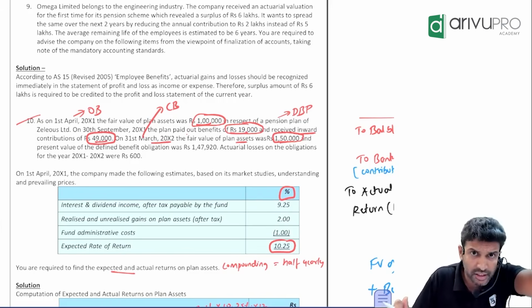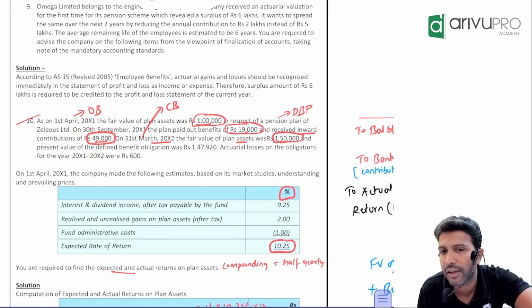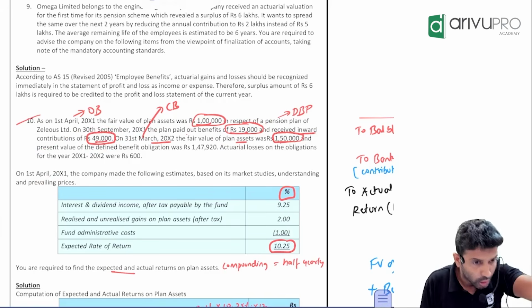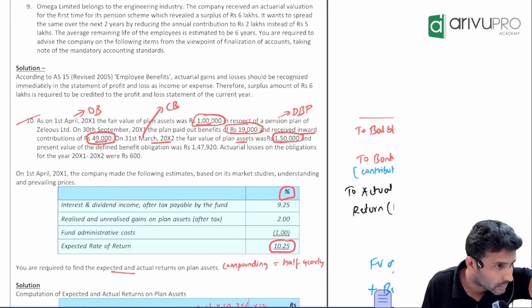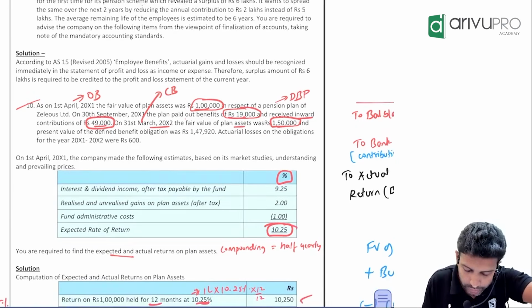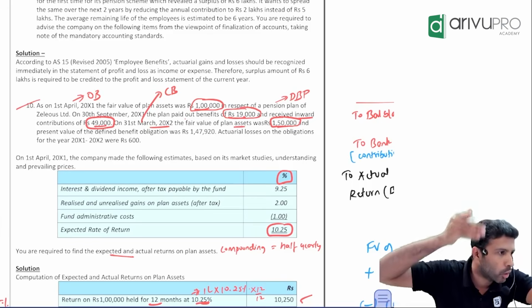So if you have invested some money, you will expect a return. How much investment? 30,000. How 30,000? 49 minus 19. How much is that? 30,000. Fine. Now on that 30,000 also you will get a return. But don't calculate 10.25%, because this 10.25% is for the whole year.